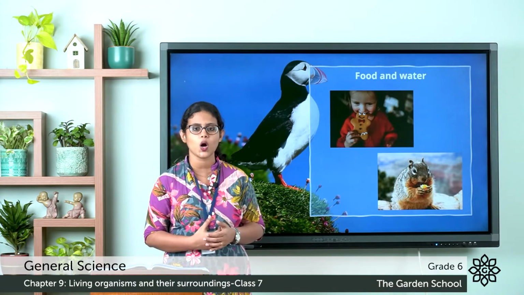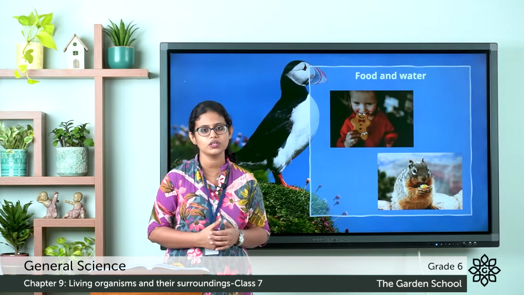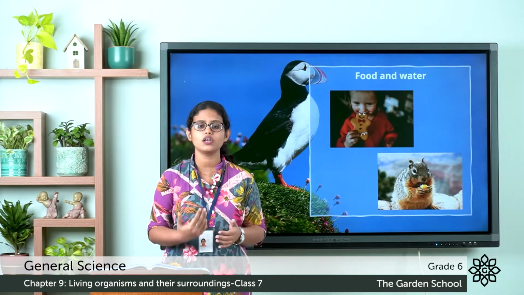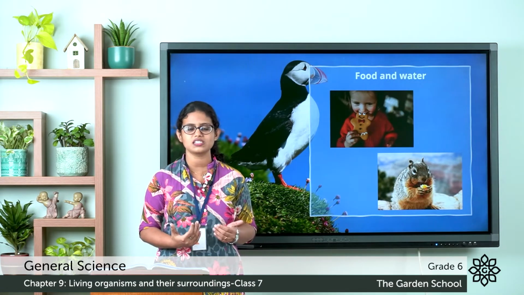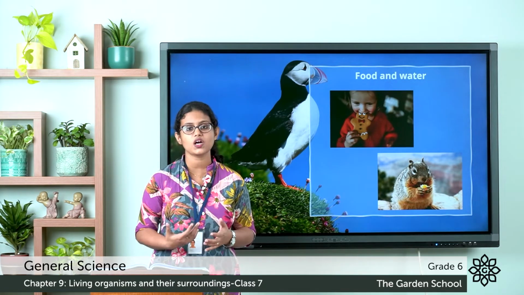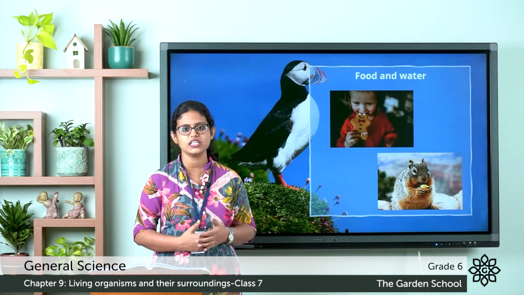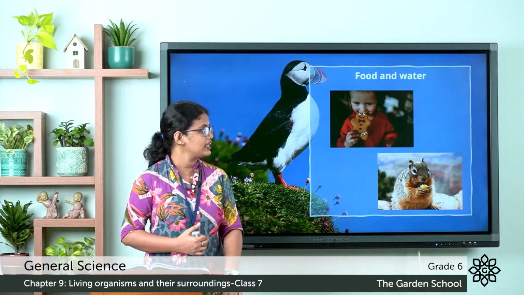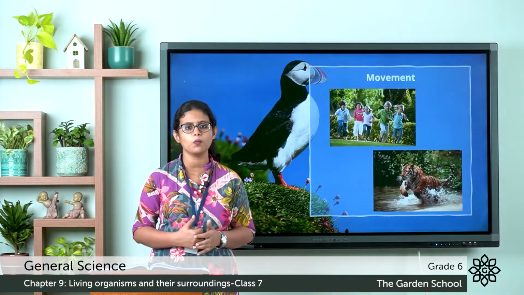And plants are called as autotrophs because they make their own food. And the process by which they prepare food, we call it as photosynthesis. And what about animals? They depend on plants for their food and they are called as heterotrophs. So all living things need food and water to live. The next is movement. All living things move.